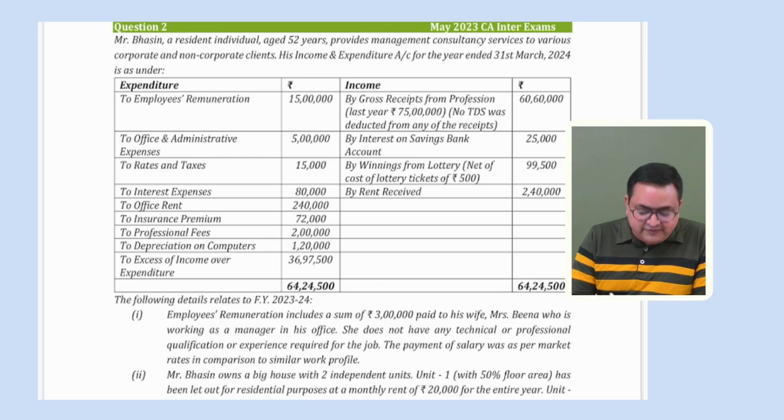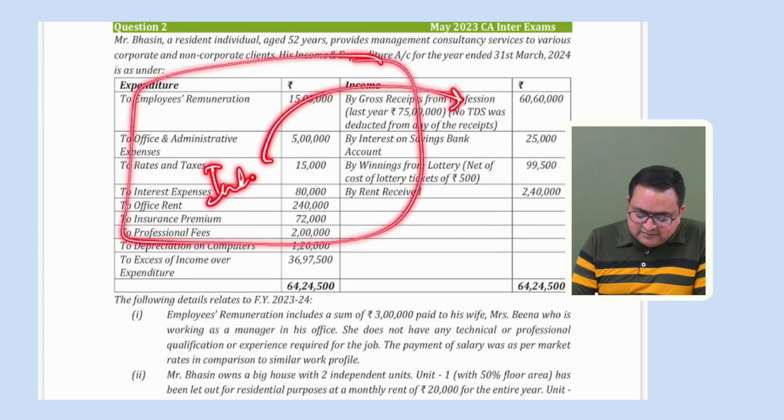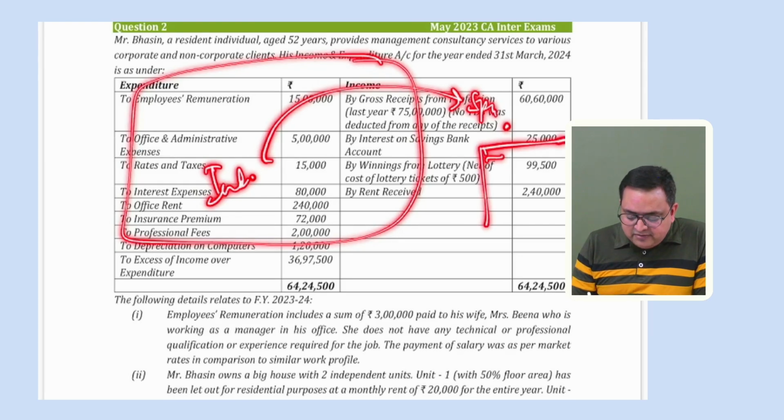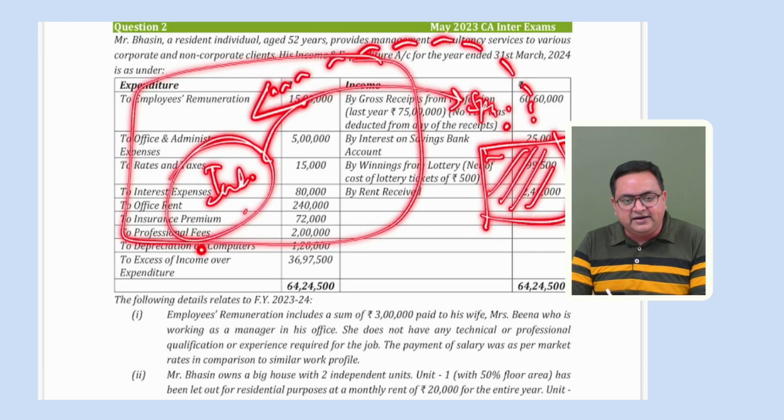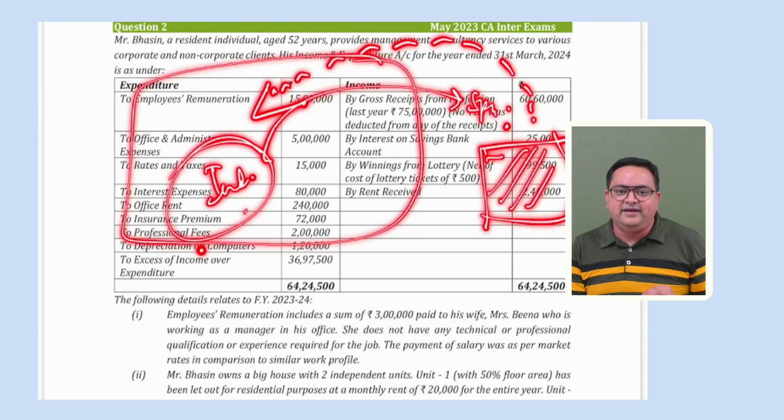So if we understand that clubbing provision, if an individual has a substantial interest in any business and the individual's spouse earns any remuneration out of it, then whatever remuneration is computed in the hands of the spouse will be clubbed back to the individual's income. It will be added back in the individual's hands, right?